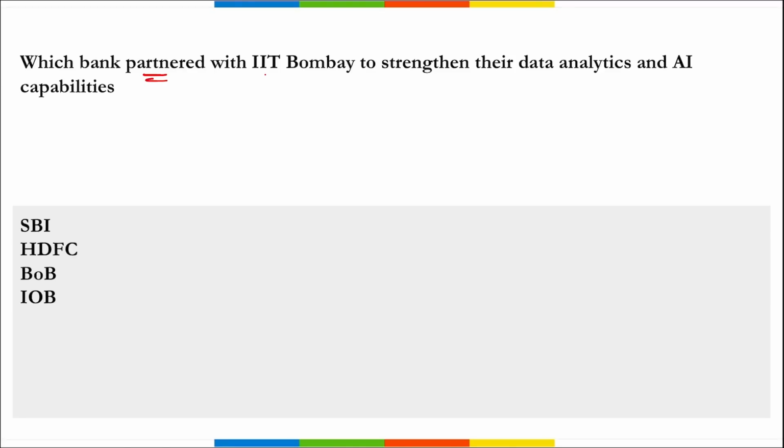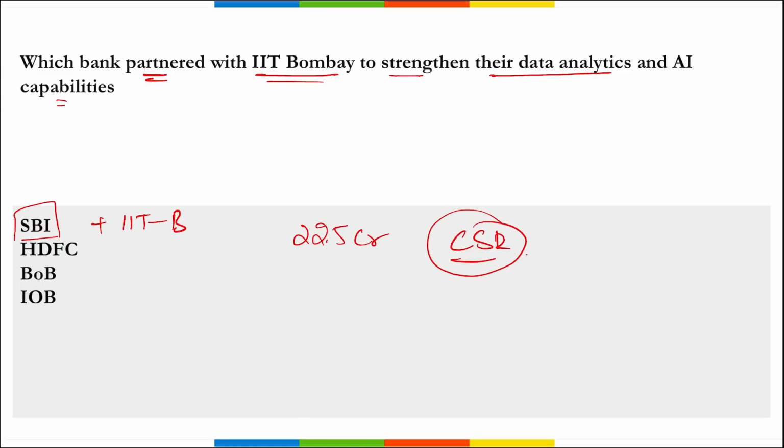Next, which bank partnered with IIT Bombay to strengthen their data analytics and AI capabilities? It is SBI, that is State Bank of India, right? And they have partnered with IIT Bombay to strengthen the data analytics and AI capabilities. SBI is contributing almost 22.5 crore rupees through their corporate social responsibility arm, that is SBI Foundation, to set up a banking and data analytics hub at the Indian Institute of Technology Bombay, Mumbai, Maharashtra to tackle the distinct challenges that are facing the Indian banking and financial industry.